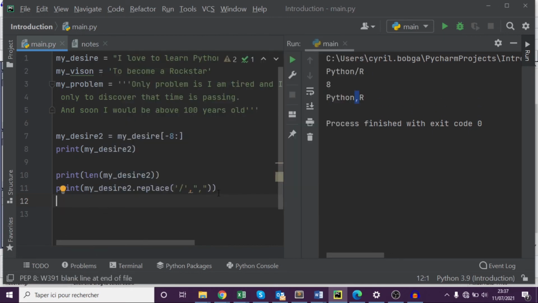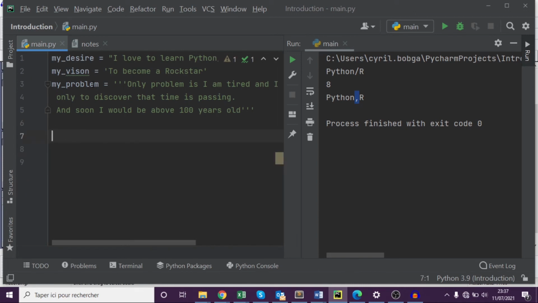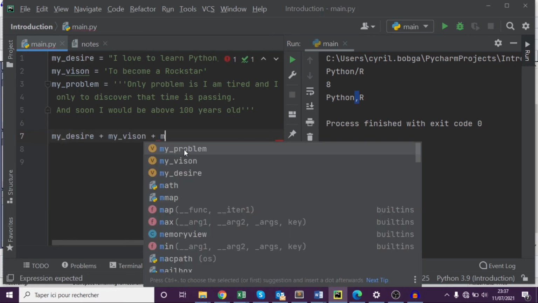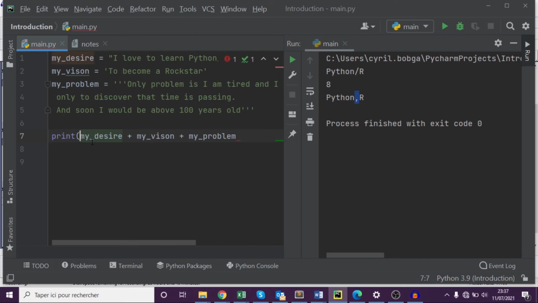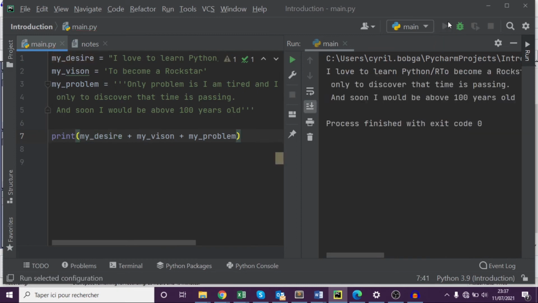Let's just take everything out here. Okay, so we want to concatenate these three strings. My desire, put plus, my vision, my problem. Let's print all of that. So when we print that, what do we get? Okay, so you see, I love to learn Python R to become a rock star, only to discover. So you see, we are able to concatenate these strings together.